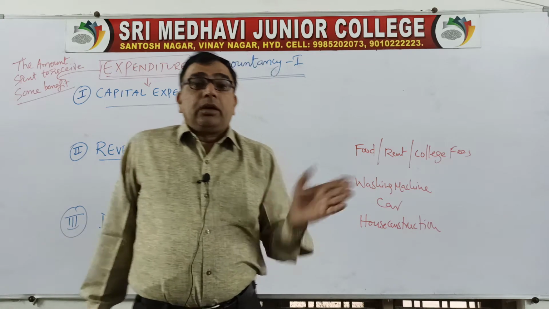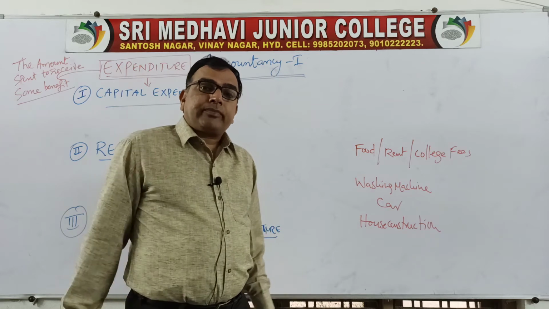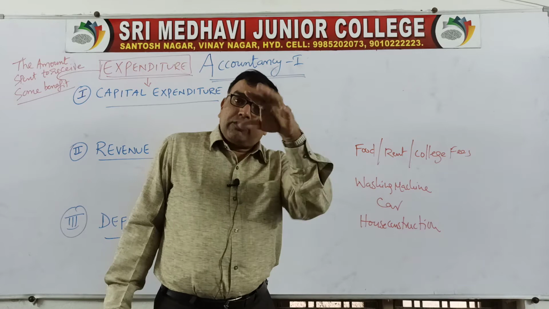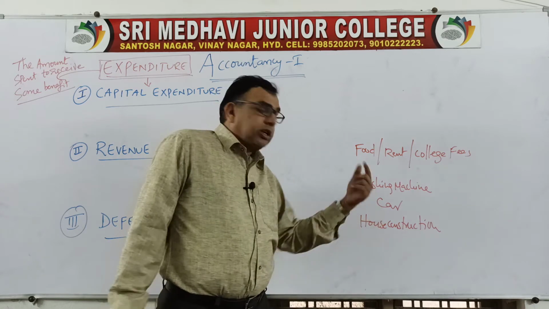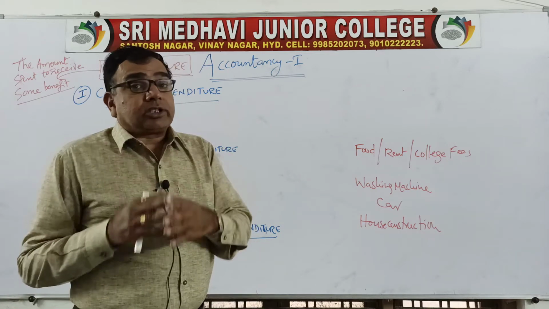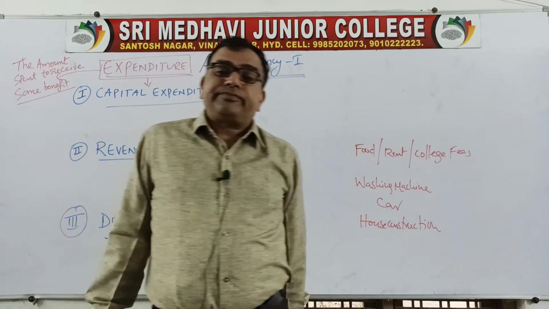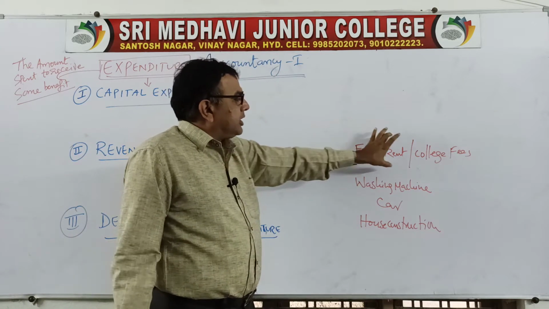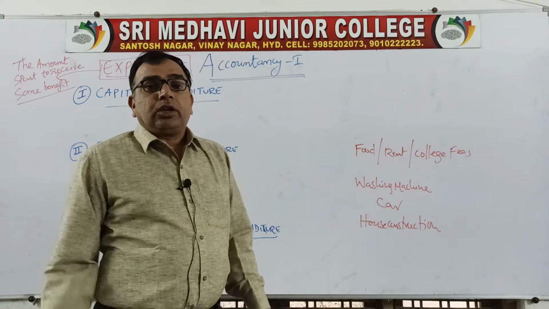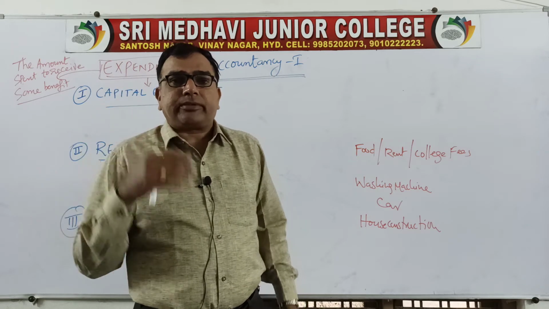Clear? Same way, if you buy a washing machine, the amount you spend will give you a benefit of at least 10 years. If you spend money on a car, it will give you a life of 10 years. If you construct a house, it will give you a life of 20 years. So here try to understand, the benefit we are deriving on various heads is different. Its life is 1 day, 1 month, 1 year, 10 years, 15 years, 20 years, like that. So the lifespan of the expenditure is increasing or decreasing according to its nature.